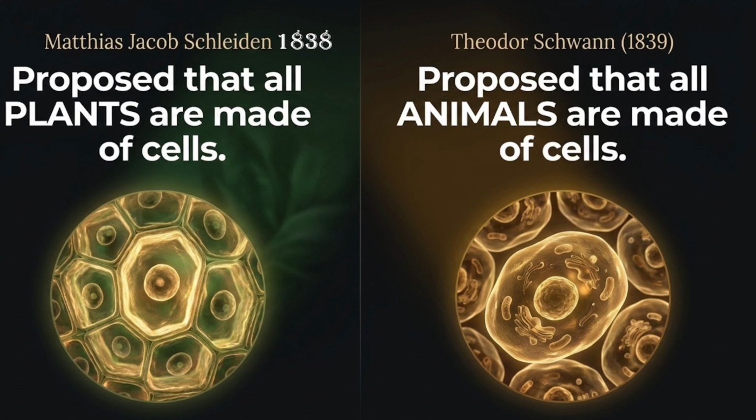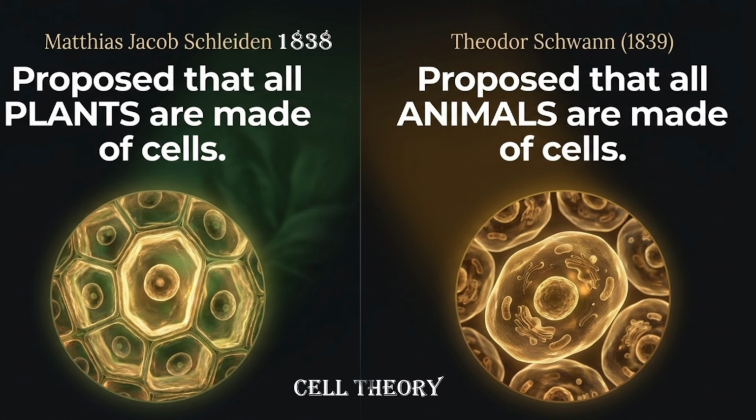In 1838, Matthias Jacob Schleiden proposed that all plants are made of cells. In 1839, Theodor Schwann proposed that all animals are made of cells. So these scientists together brought the cell theory. So that's what we study in modern science now.